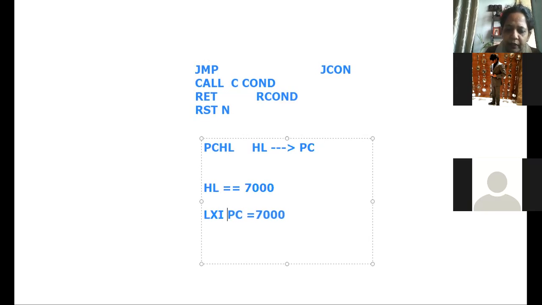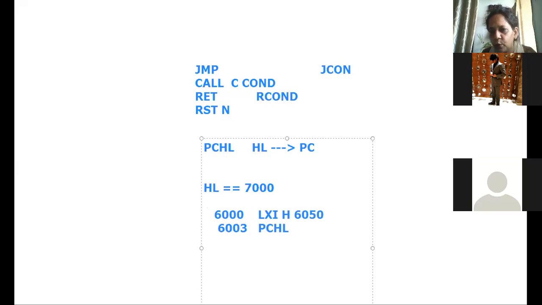If I now say LXI H 6050, correct? And then if I say PCHL, okay? So suppose this LXI instruction is at 6000 location, then at 6003 will be the PCHL code. Now what will happen with this instruction? PC will become 6050. Correct?